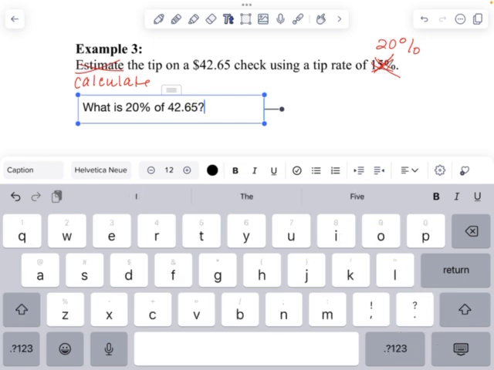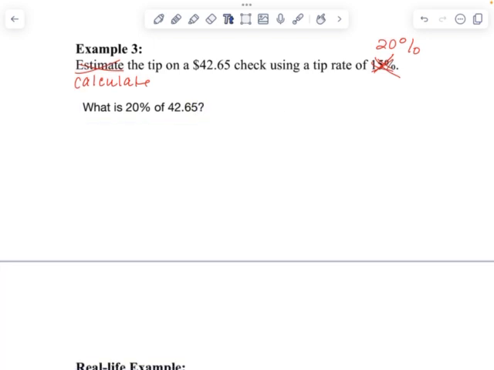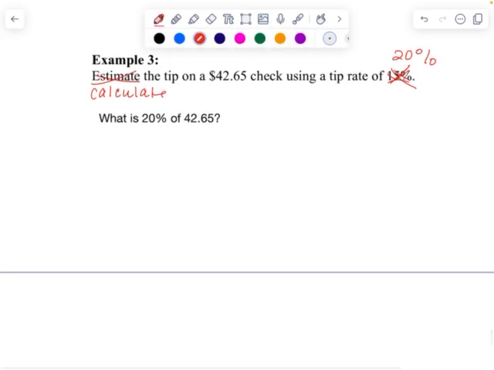Okay, so what is 20% of 42.65? And going back to what is and of, you can make an equation. What is 20% of 42.65.